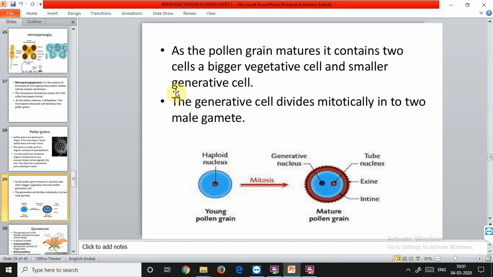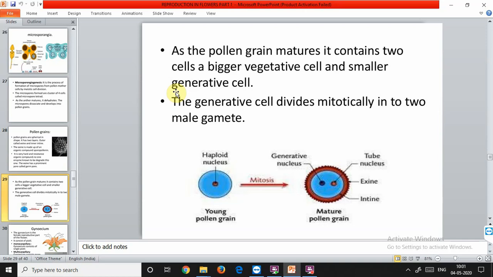The development of the male gamete starts in the pollen grains while it is still present in the microsporangium or the pollen sac. The microspore undergoes only two mitotic divisions. The first mitotic division leads to the formation of a vegetative cell and a generative cell, as you can see in the diagram. The vegetative cell is also called the tube cell. The vegetative cell is bigger and has abundant food storage and a large irregular shaped nucleus. These cells do not possess any cell wall, hence are represented only by cell membranes. So the vegetative cell is bigger and contains an abundant amount of food reserve.